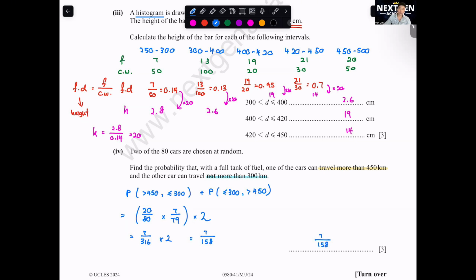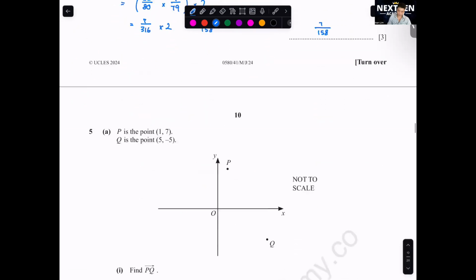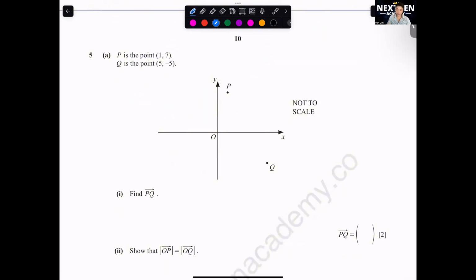Let's go to question 5. P is the 0.17. Q is the point. What if you don't times 2? Then minus 1 mark. That will be the second and third mark. You don't have 2 marks here. No, you get 1 mark only.